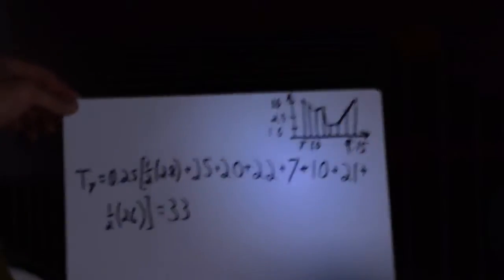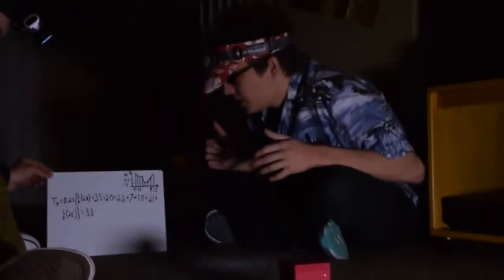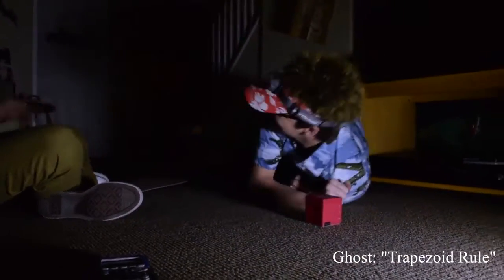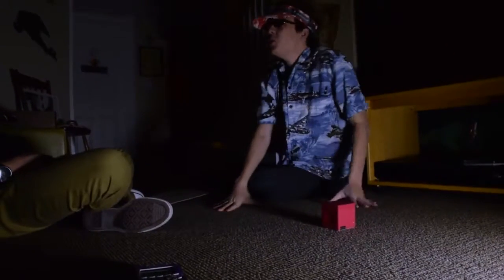I think the ghost is trying to communicate with us. Trapezoid rule. Wait, did you hear that? Trapezoid rule. Jimbo, what's wrong? Jimbo, are you okay? Jimbo. I'm not Jimbo anymore.